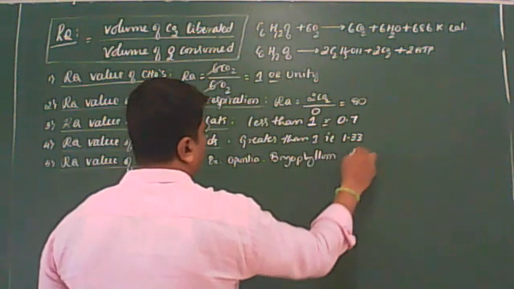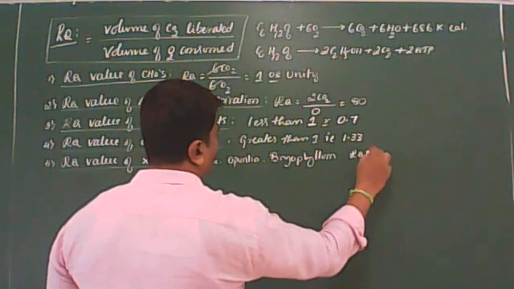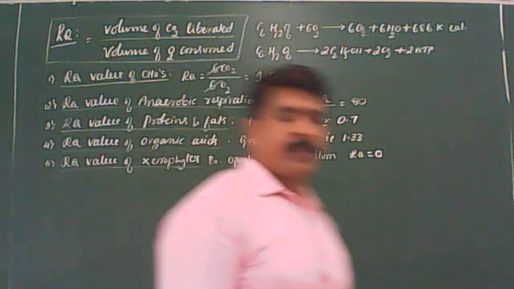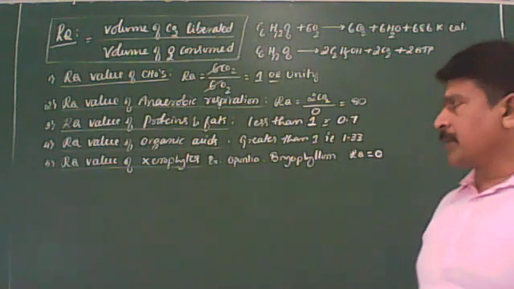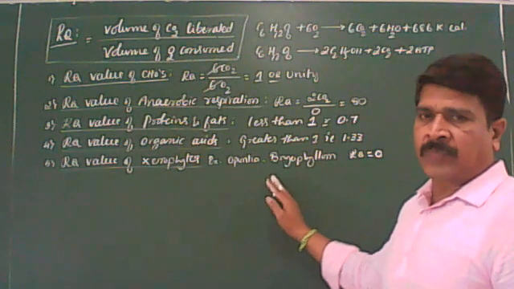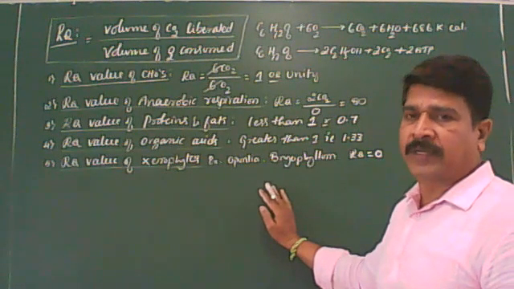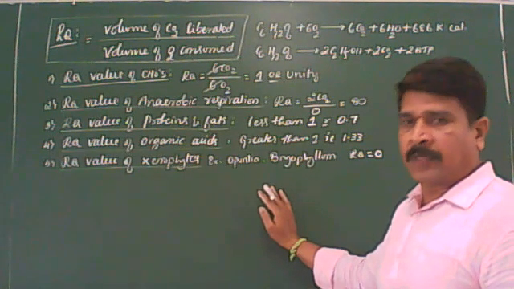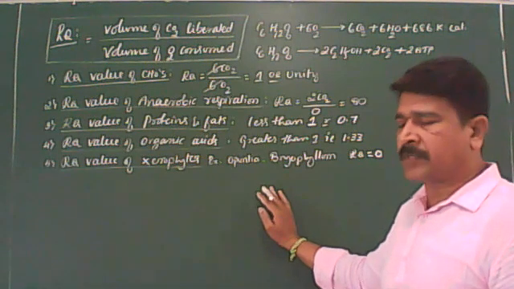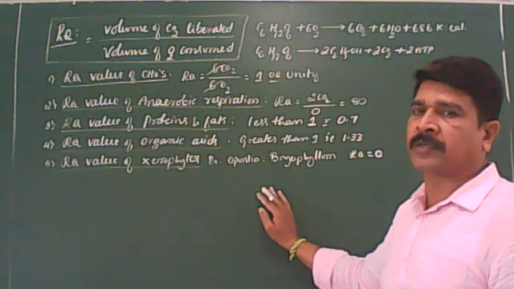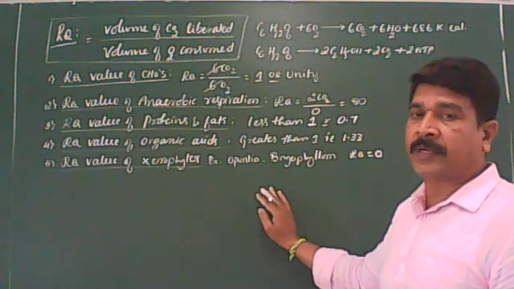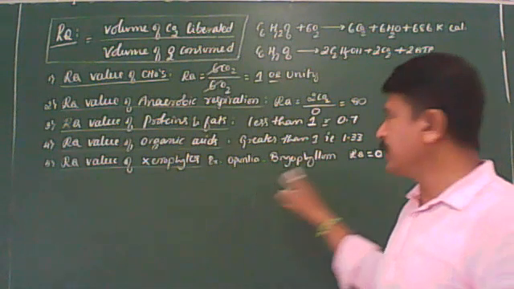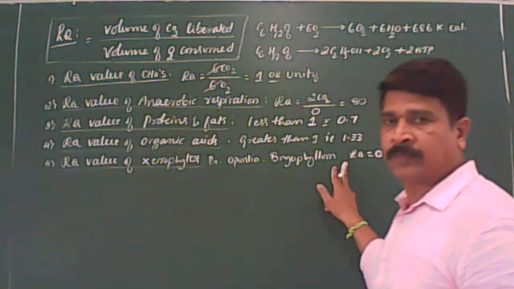Bryophyllum. Here RQ is always 0. RQ is always 0 in xerophytic plants, because here the carbon dioxide is not liberated actually. In these plants, stomata remain closed during the daytime to check transpiration and open at night. Organic acids are oxidized and carbon dioxide is liberated, but they only utilize the liberated carbon dioxide. At the end of this process, CO2 is not liberated. That is why here the RQ value is 0.